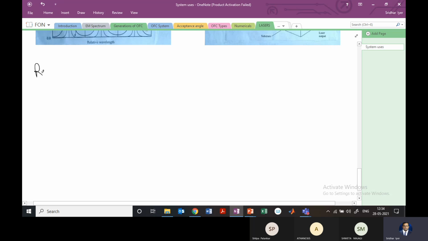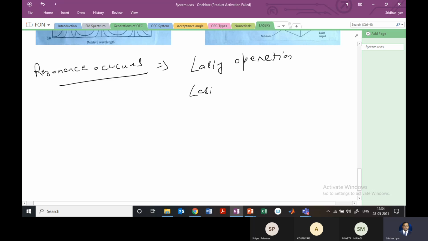Having done that, now resonance occurs, right? Or in laser terms we call this lasing operation or lasing threshold. This occurs when I of 2L, now to understand this I of 2L, these are the two mirrors. You have M1 and M2. This is the cavity here. This is the distance L, right?